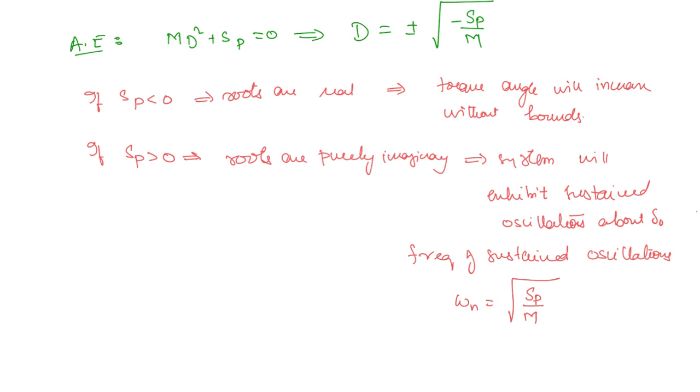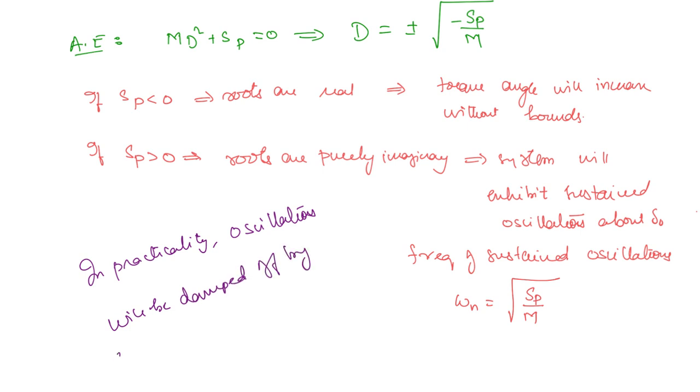In practicality, oscillations will be damped off by a damping system in place. Usually this is the damper windings in the machine.